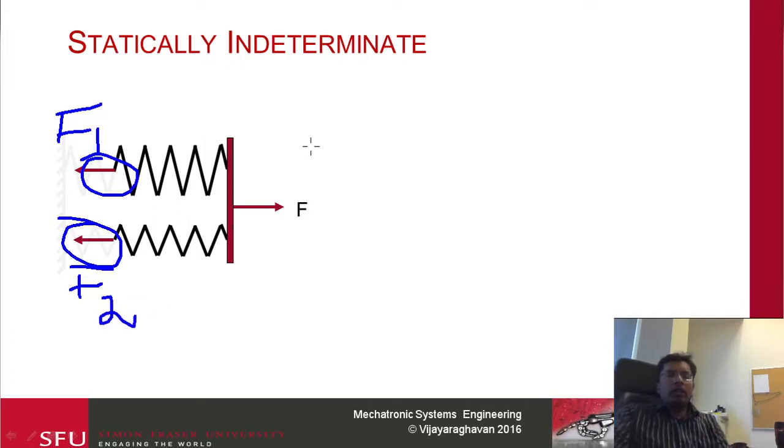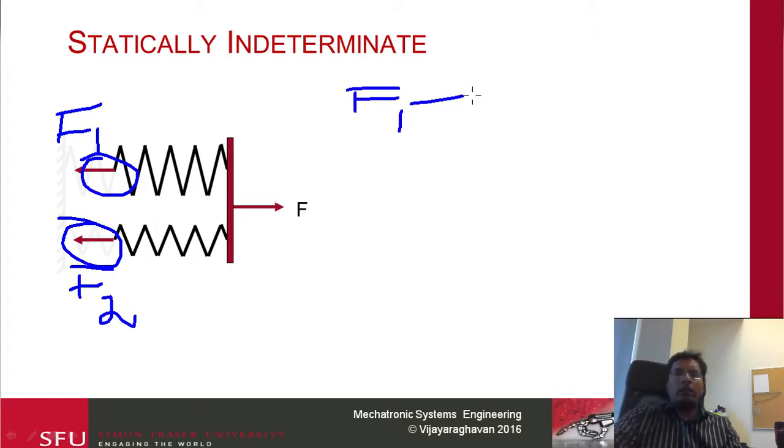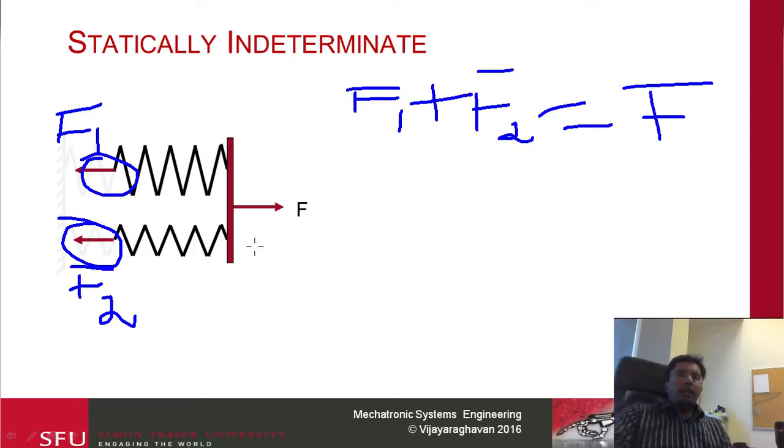If you think about the x equilibrium, there are no forces in the y direction, so there's no point doing that. Our equilibrium is going to be F1 plus F2 equal to F. This is great, but now you run into trouble because you can't solve for both of these. You can calculate the sum of these two forces, but you cannot calculate them individually.